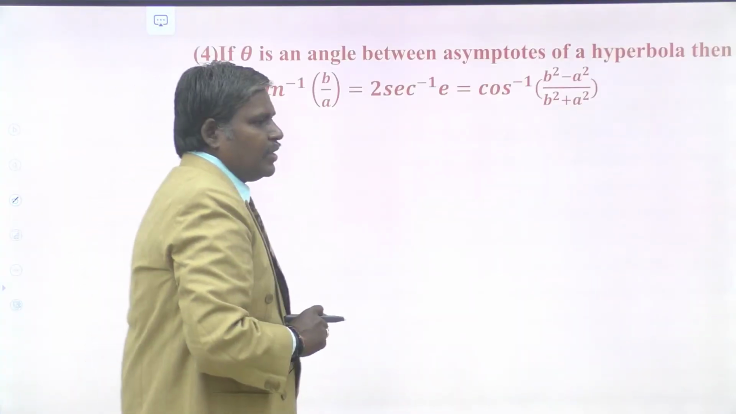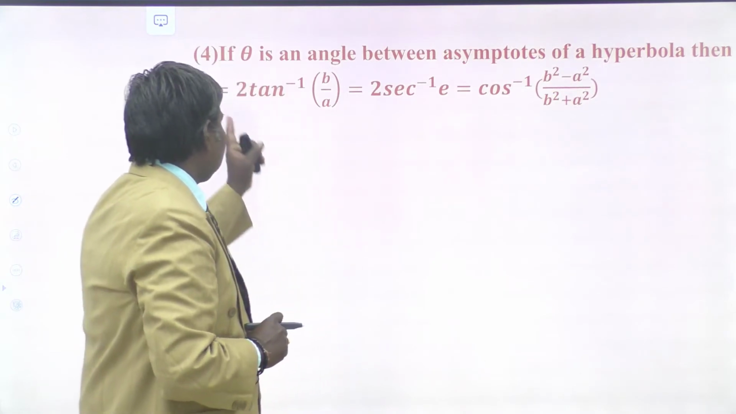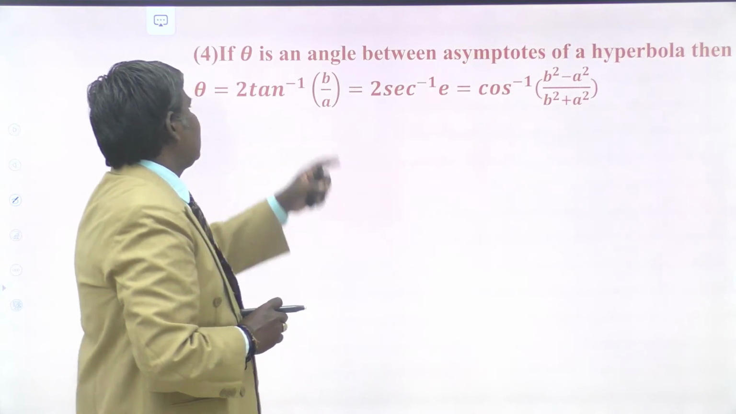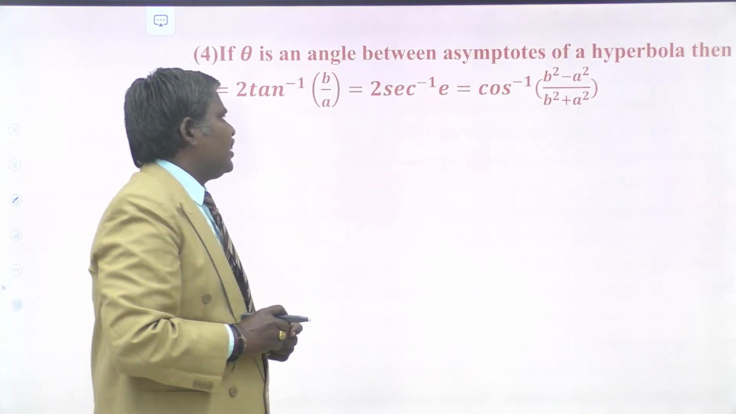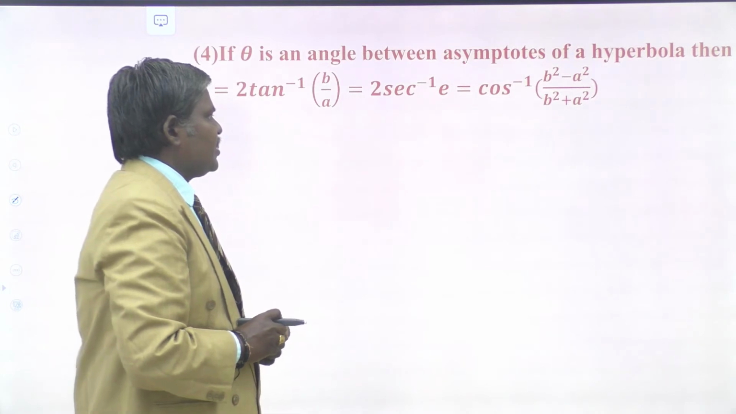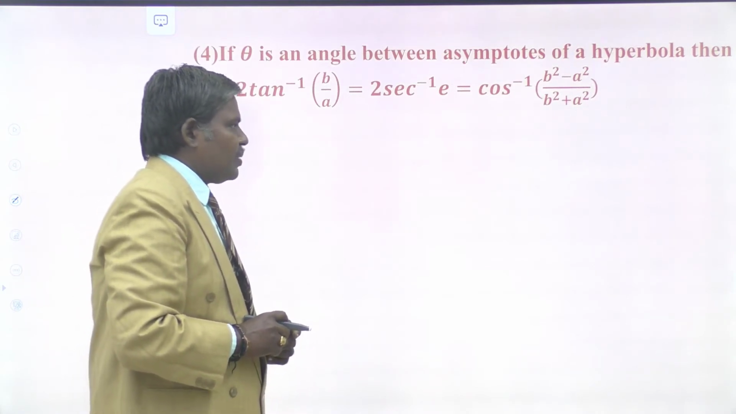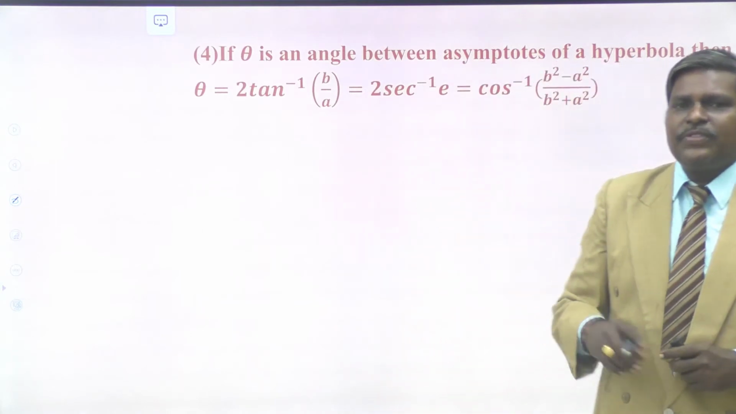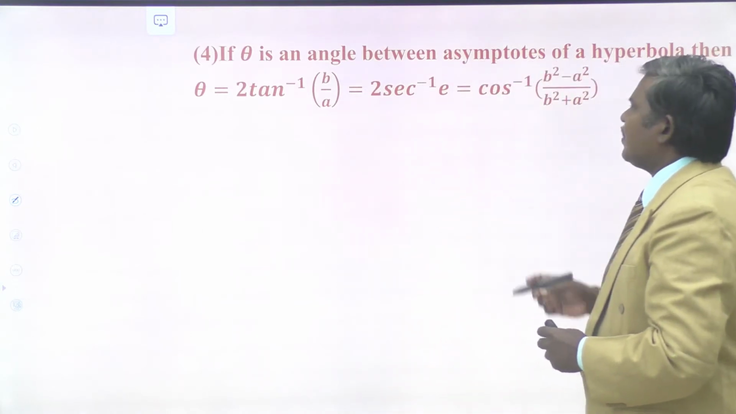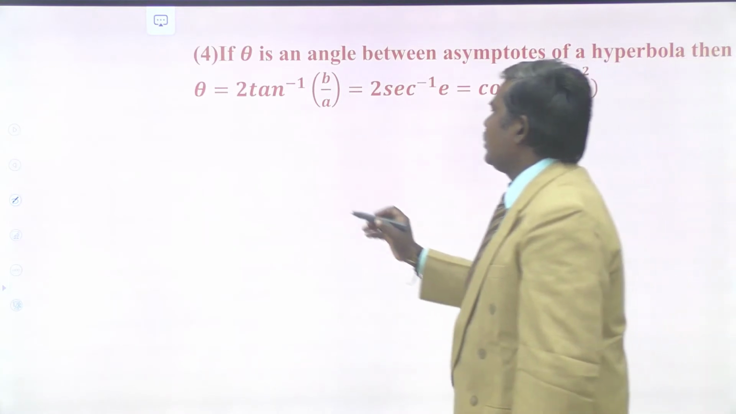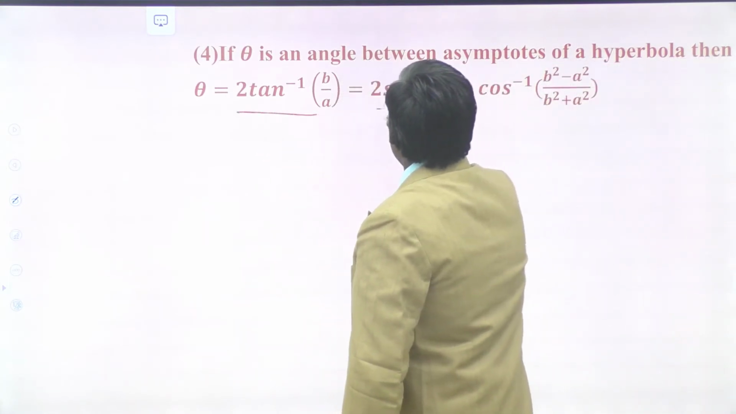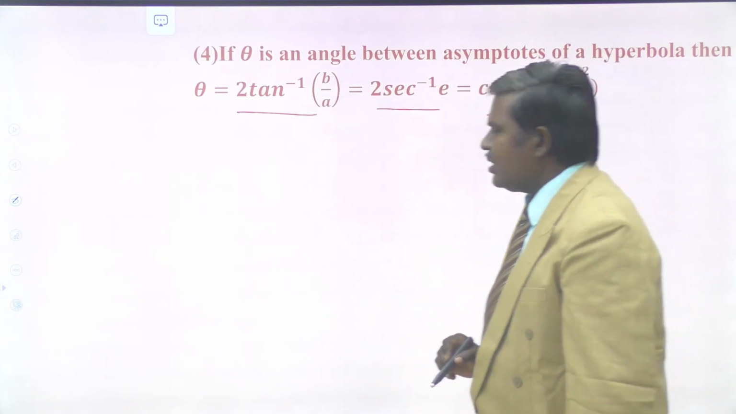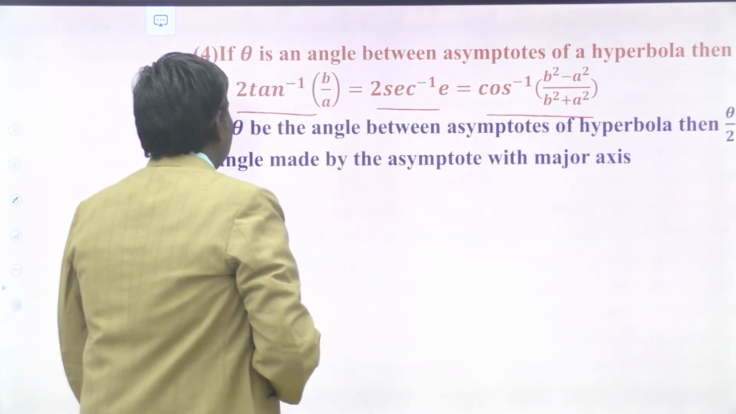Next one, this is property 4. If theta is the angle between the asymptotes of the hyperbola, then theta is equal to 2 tan inverse b by a, or equal to 2 secant inverse e, or equal to cos inverse of (b square minus a square) by (b square plus a square). What is that? If theta is the angle between the asymptotes of the hyperbola, then theta is 2 tan inverse b by a, or 2 secant inverse e, or cos inverse of (b square minus a square) by (b square plus a square).